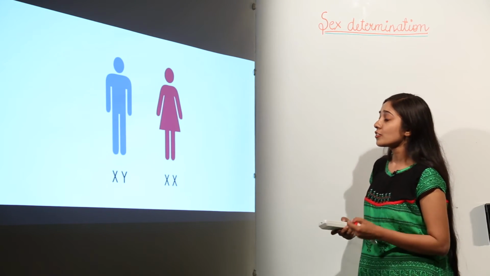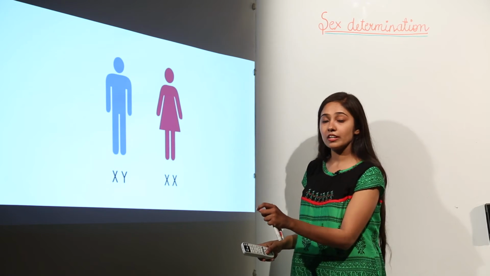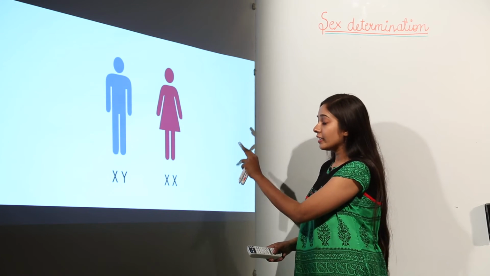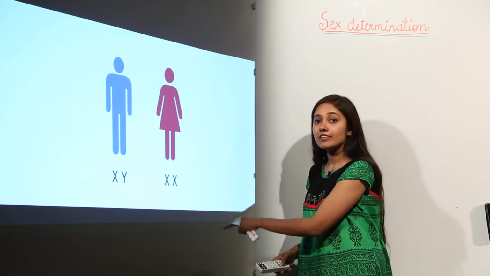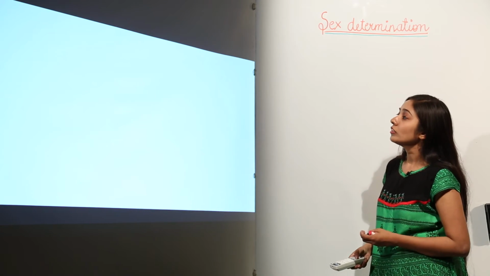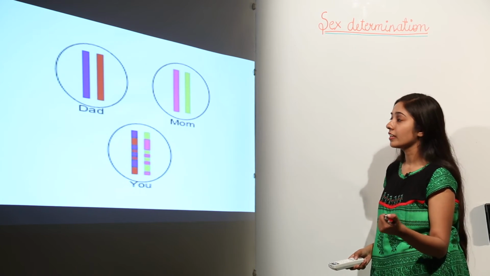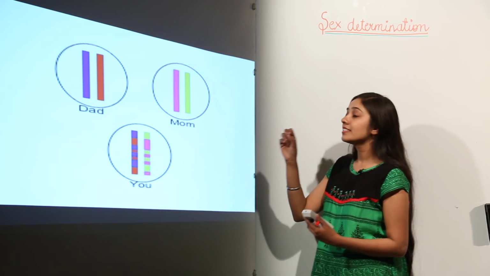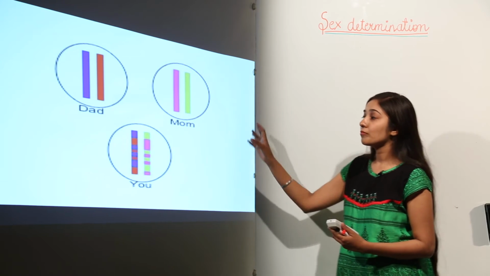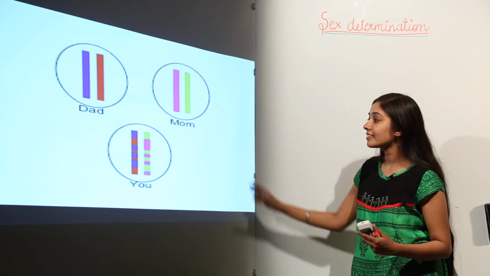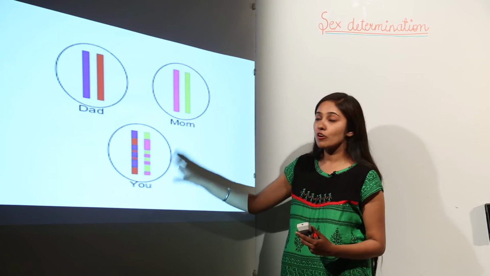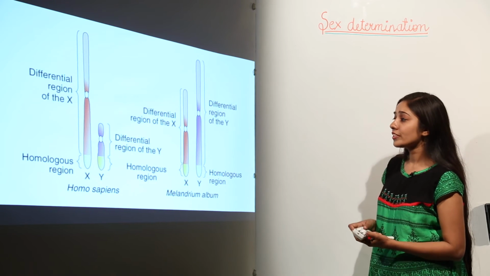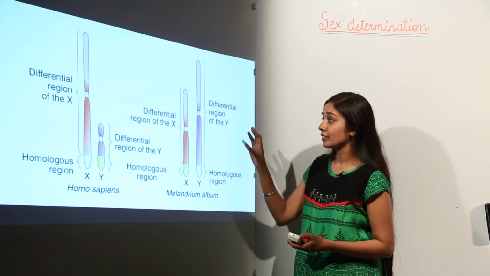Let's move forward. So remember, if the sex chromosome combination is XY, it will result in a male, and if the chromosomes are XX, it will result in a female. So this is how this determination happens. Whenever this happens, you get the genes or the DNA from both your parents, from your dad also and from your mom also. This we have discussed.